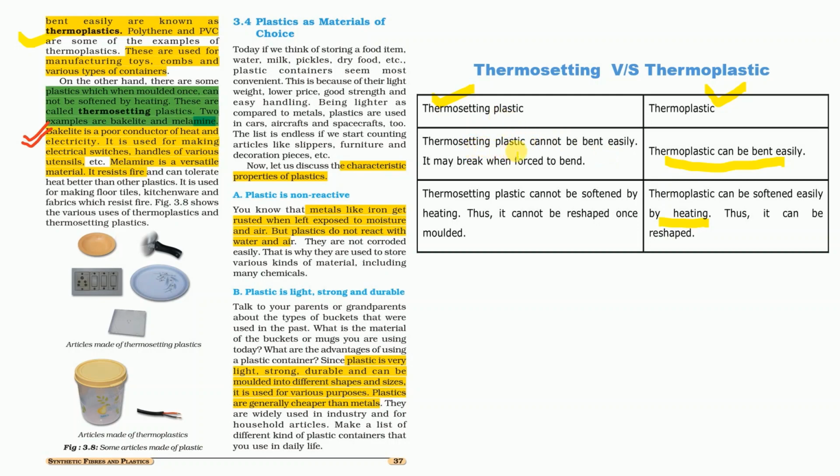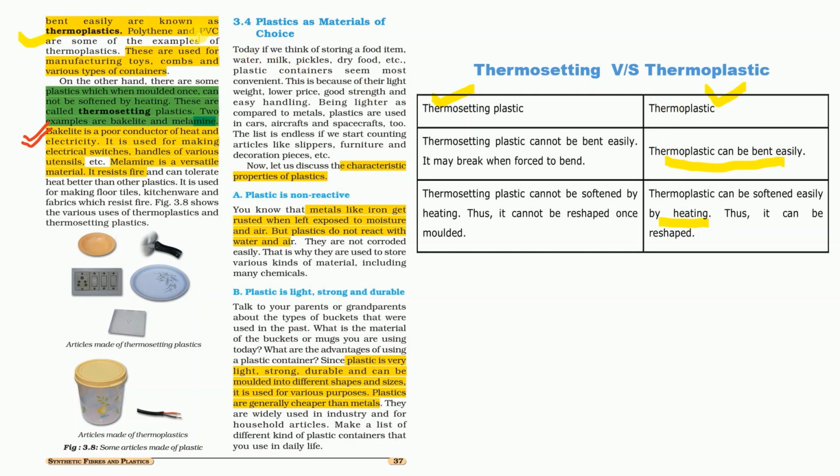On the other hand, thermosetting plastic cannot be bent easily and may break when forced to bend. And thermosetting plastic cannot be softened by heating. So this means that thermosetting plastic is a permanent type of plastic, while thermoplastic is a temporary plastic, as thermoplastic can be molded into different items, and we can use it again and again a number of times, while thermosetting plastic we can use only once.